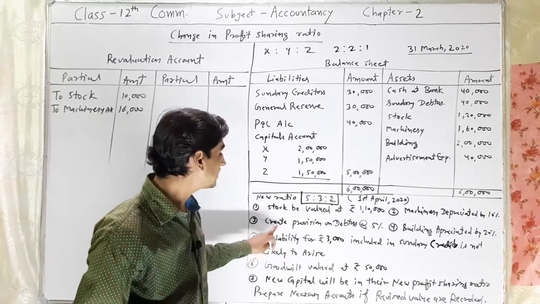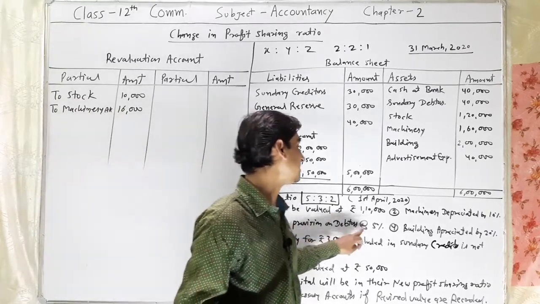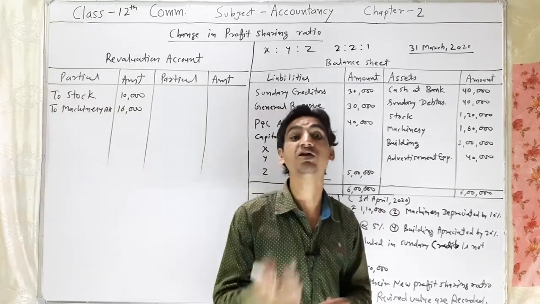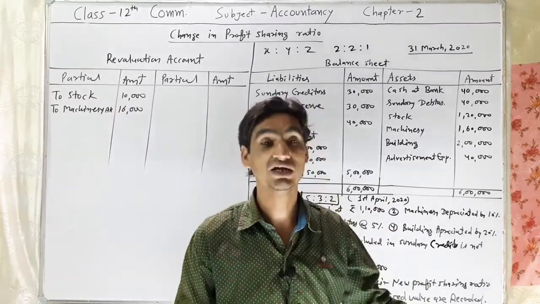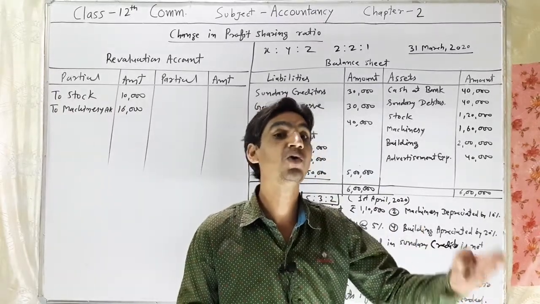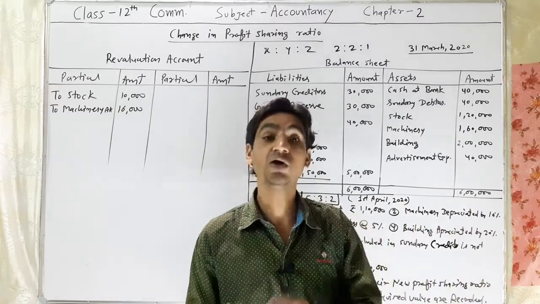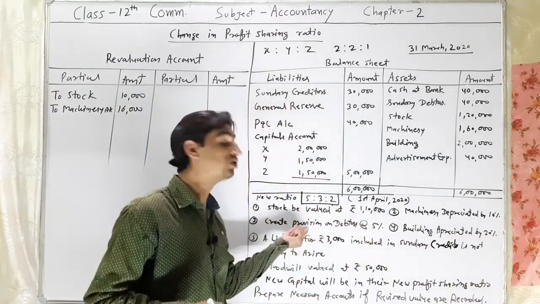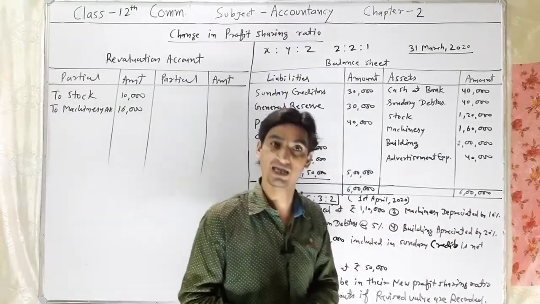Third point, create provision on debtors at 5%. Whenever any provision is made on debtors, it means the value of debtors declines. Or, if we look at it differently, the provision is a liability.